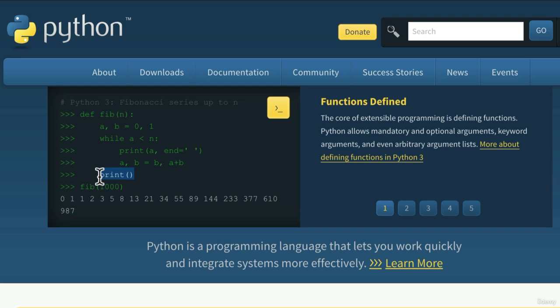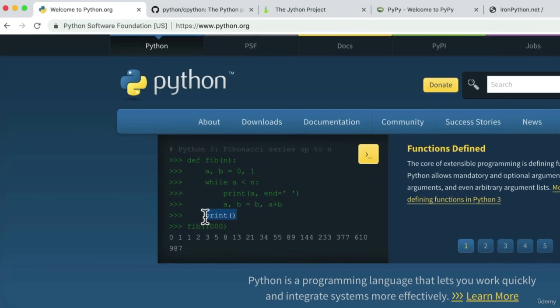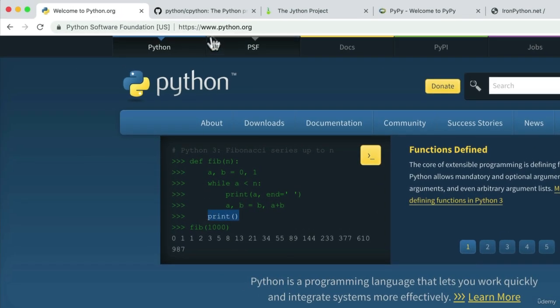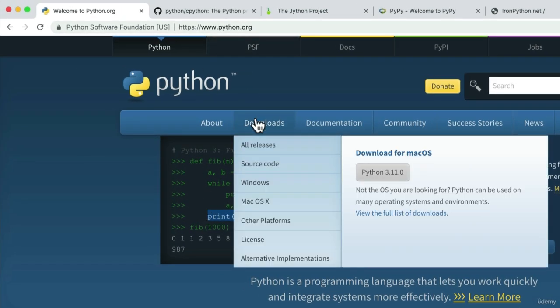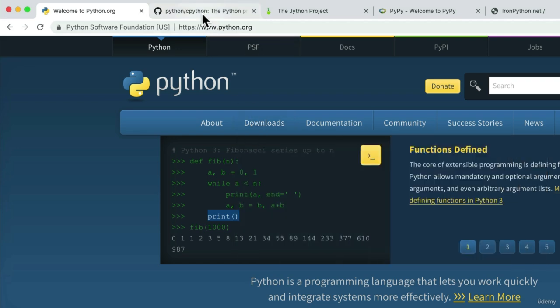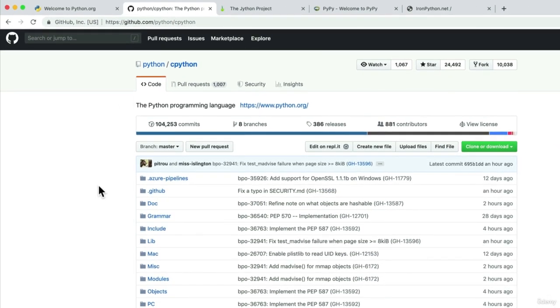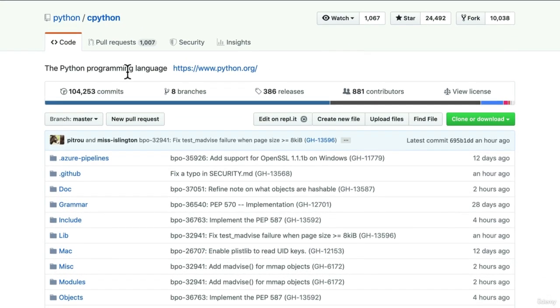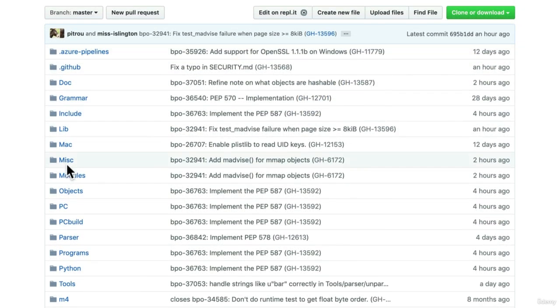Different interpreters, different compilers. For example, when you click download on python.org, you're actually downloading CPython, because it's written in the C programming language. It's a program written in C to read your Python file and run it on a machine.